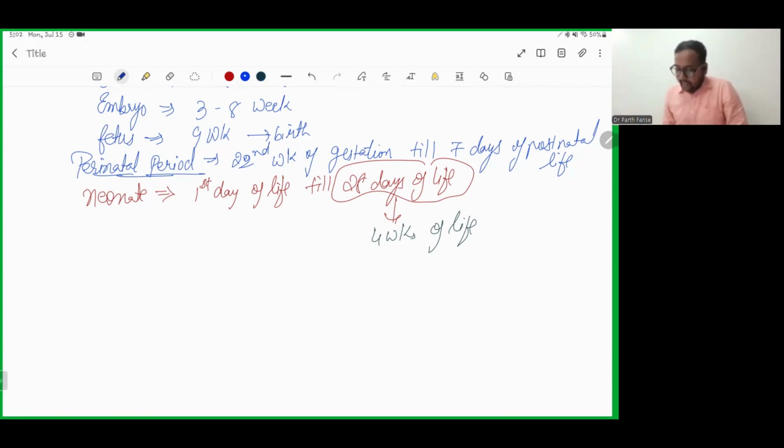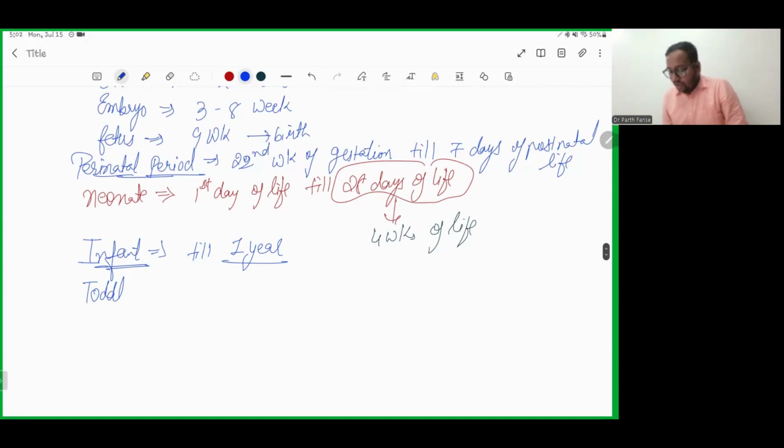Then followed by an infant. What is an infant? We call a child an infant till the child celebrates its first birthday, meaning till 1 year it is called an infant. Then what is a toddler? A toddler is a child of 1 to 3 years of life.